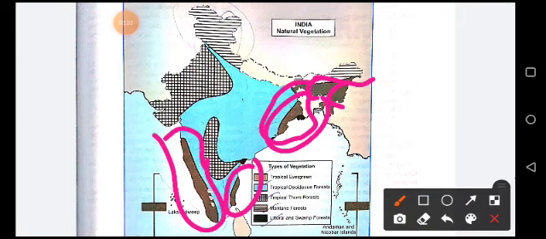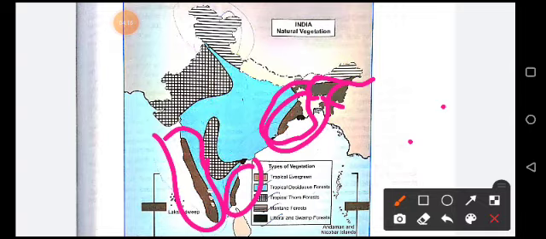And what are the characteristics? So these forests are dense, multi-layered, have many types of trees and shrubs, and 60 meters or more in height. Grasses cannot grow because of the dense canopy of trees which does not allow enough sunlight to reach the ground. And these forests do not have a definite time to shed their leaves, to flower or for fruition. So that is why these forests appear green all the year around.